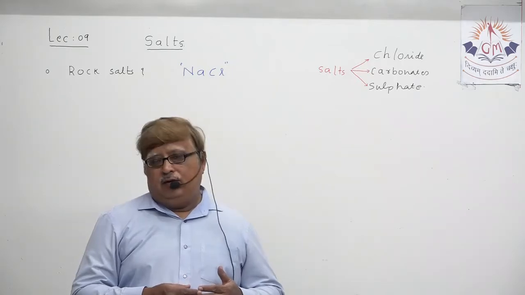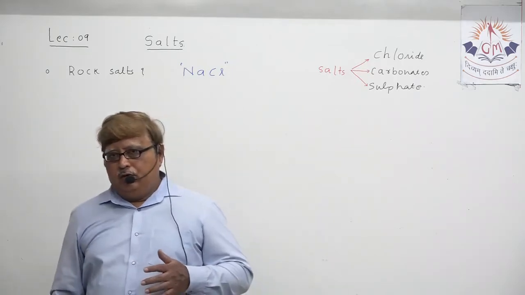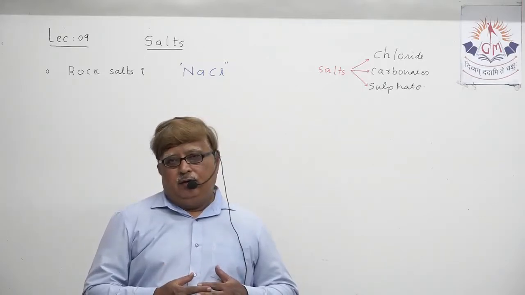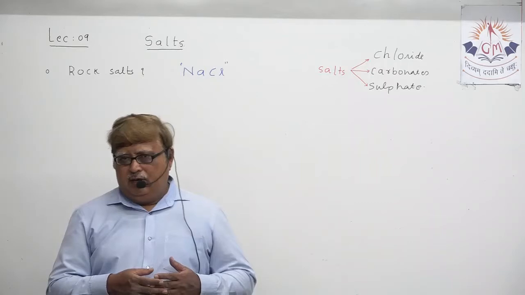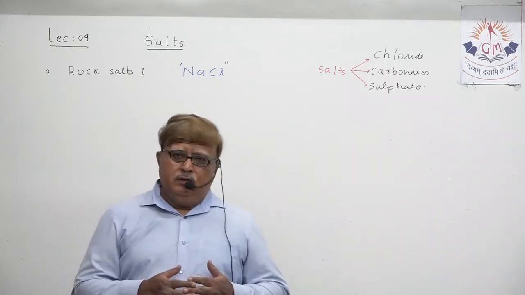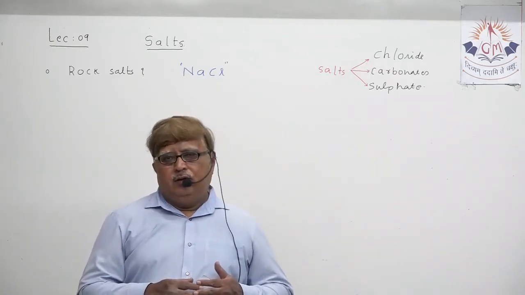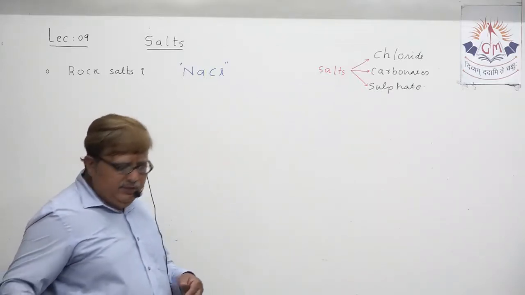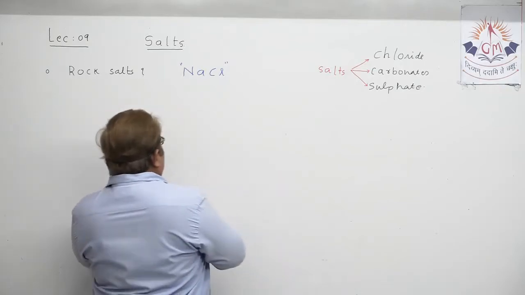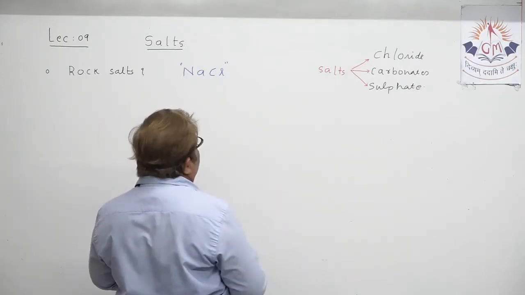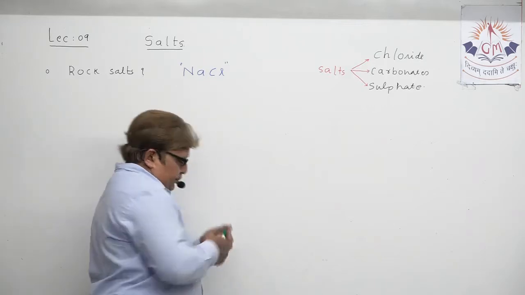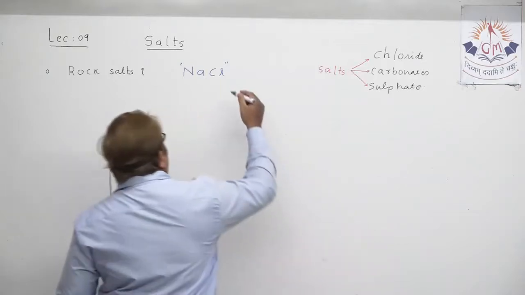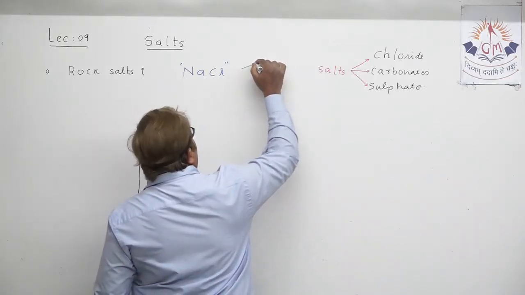From sodium chloride, we are able to produce hydrogen gas. From sodium chloride, you just note down, we are able to get chlorine gas. From sodium chloride, we are able to get a very important compound. Lots of products are obtained from it, and I mention a few.